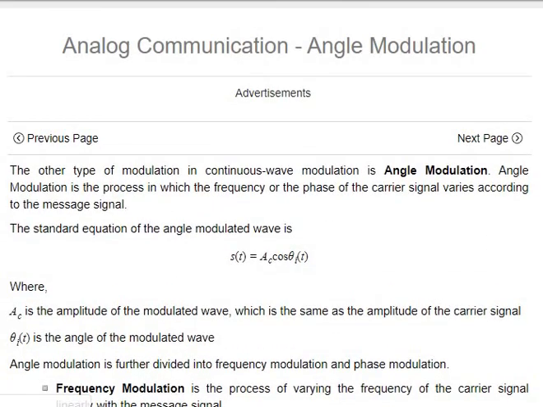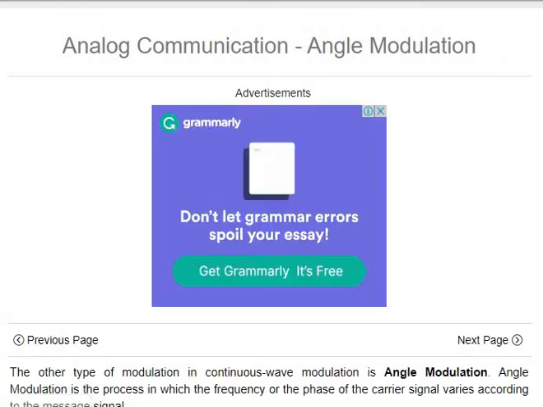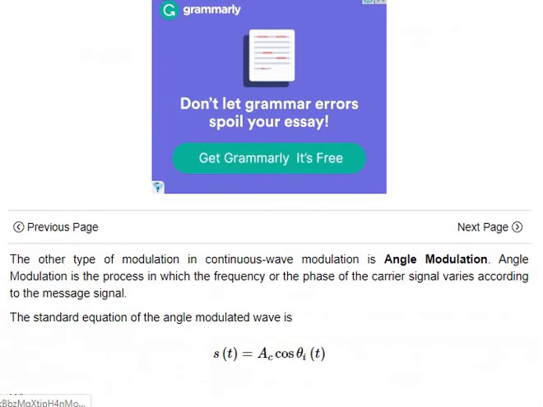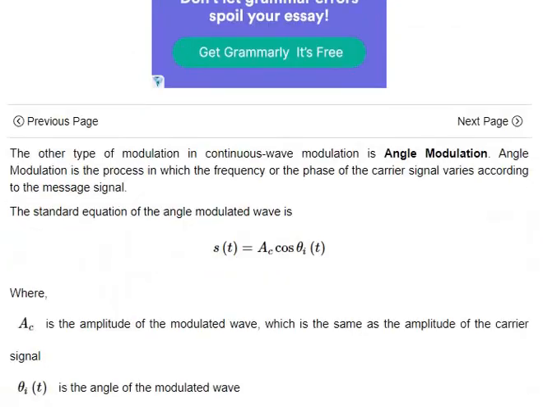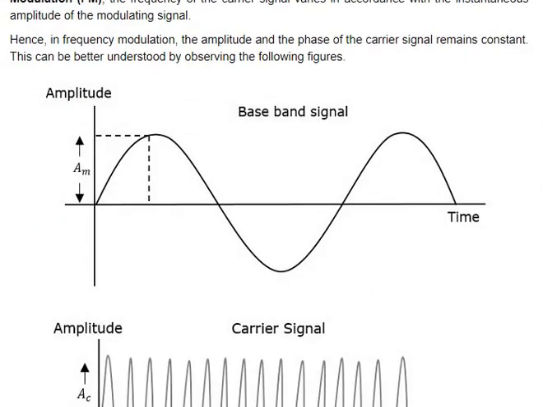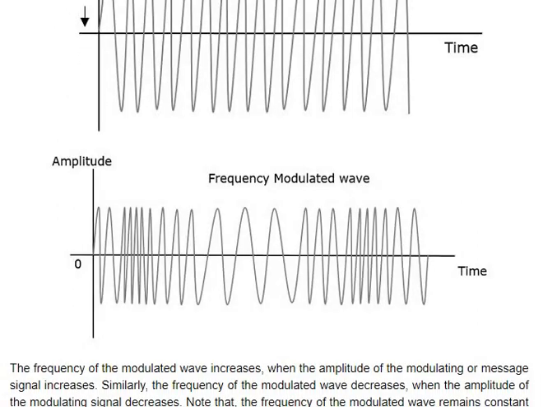Angle modulation is of two types: one is frequency modulation, another one is phase modulation. Frequency modulation is modulating the frequency, so frequency modulation is given to the carrier signal. In an FM modulated signal there are two frequencies: one frequency which has a very small time period, another frequency which has a larger time period.